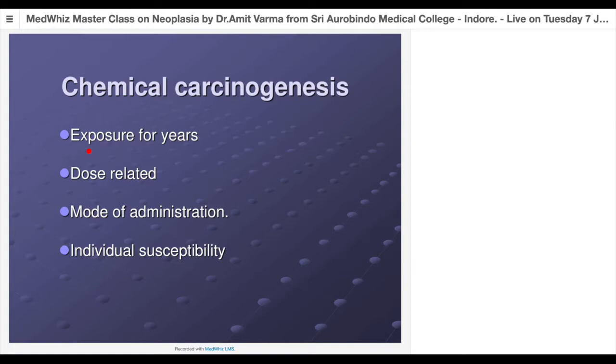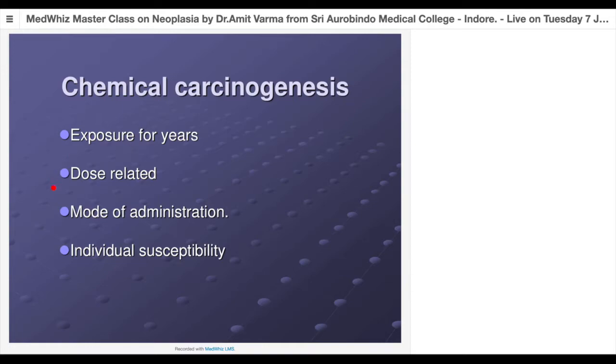So that is the exposure level. Another patient is 20 pack years. One patient is 1 pack year. So naturally, the patient with 20 pack years will have more probability of developing oral or lung cancers compared to 1 pack year. So here the exposure duration is definitely important in chemical carcinogenesis.